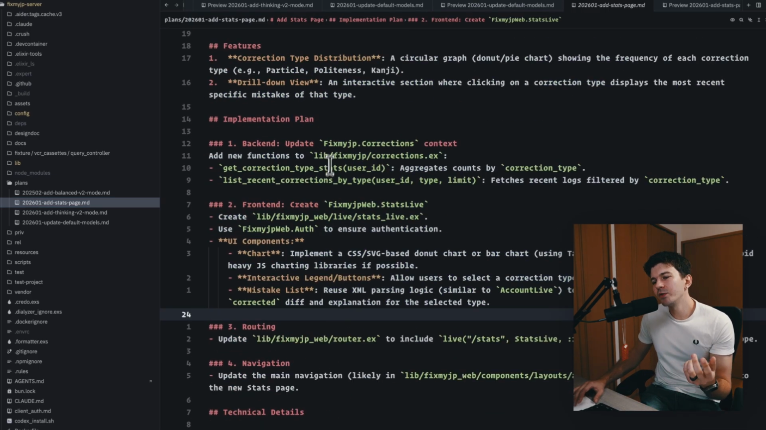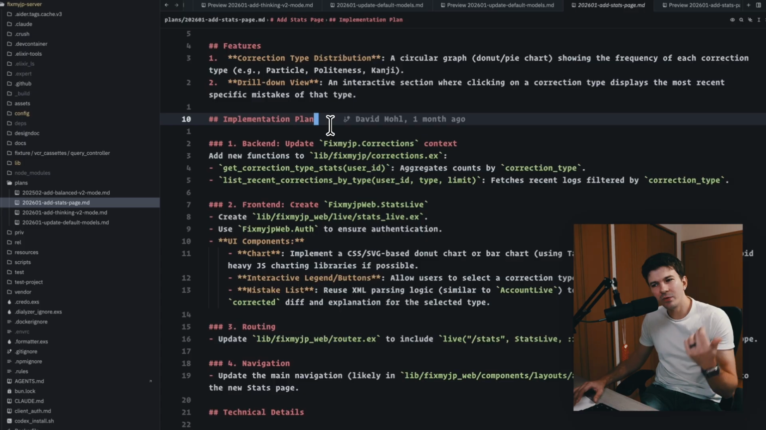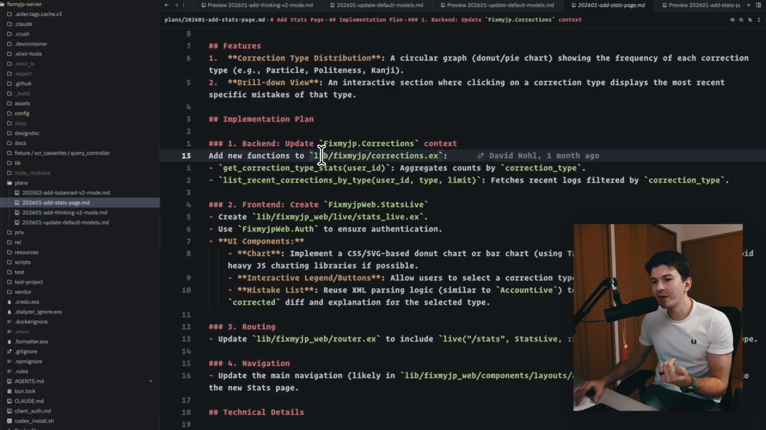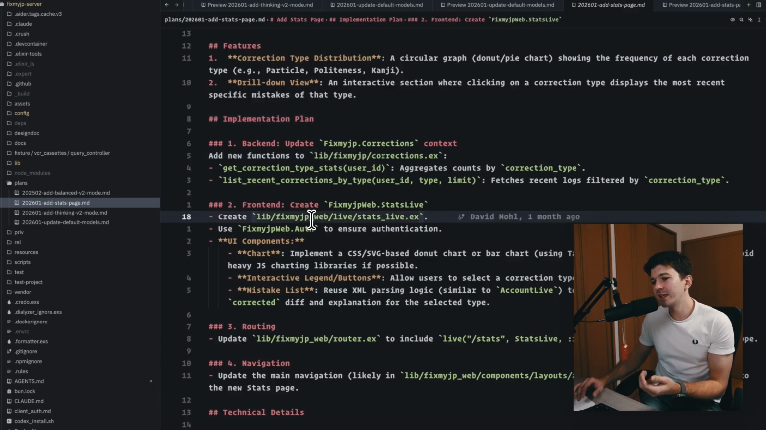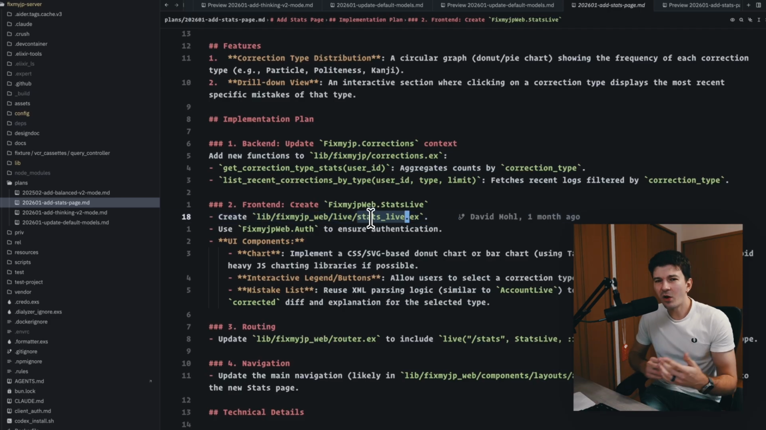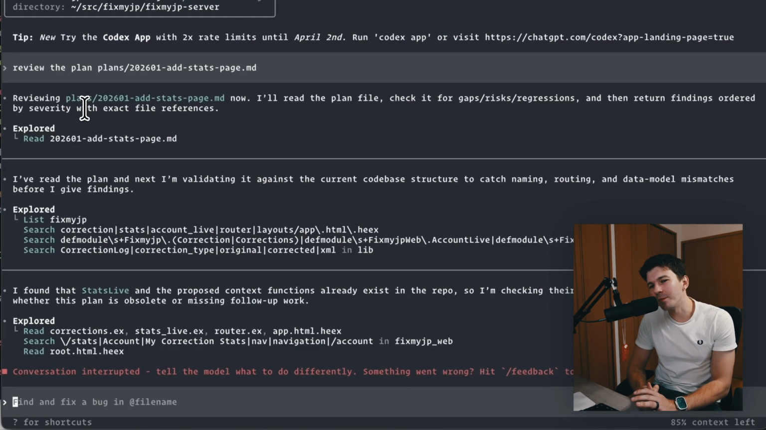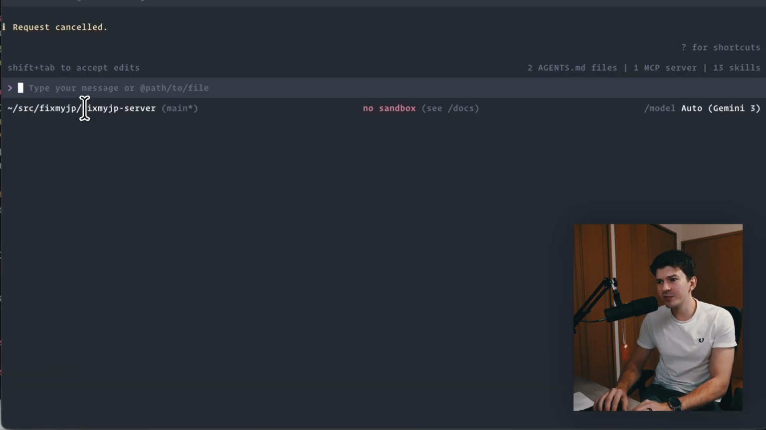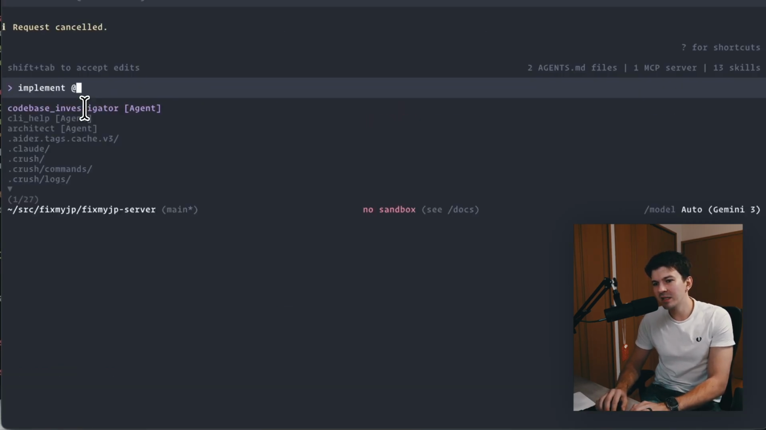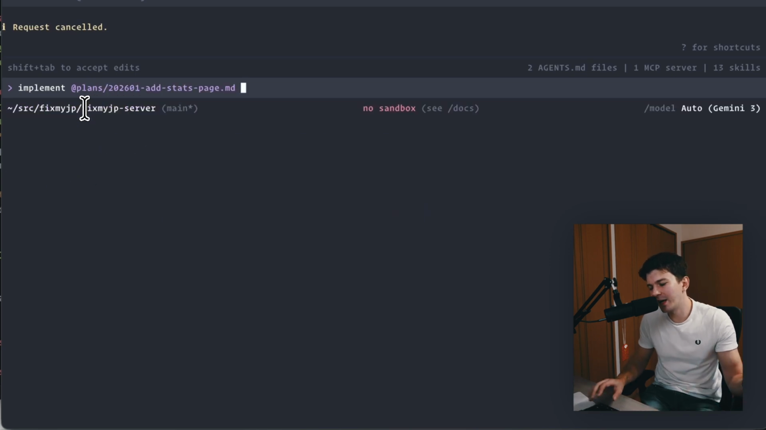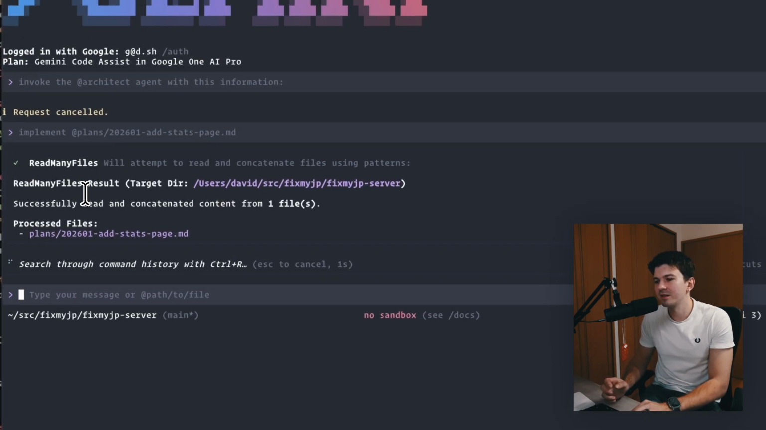So what we want to do is already pretty much outlined here, right? We know that we want to add a new function to corrections, and we know that we want to create a new stats live page. All the agent has to do is follow that plan. So because of that, it doesn't really matter where I implement it, right? I can, for example, go into a new Gemini session, I can say implement stats page, and then it would just go ahead and implement that plan.